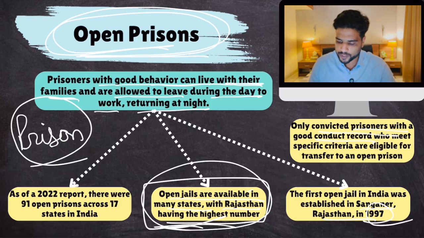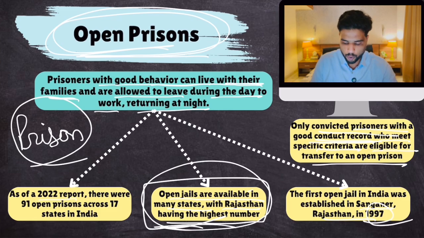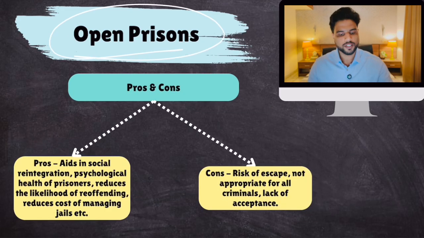Only convicted persons with a good conduct record who meet specific criteria are eligible for transfer to an open prison. As per the 2022 report, there are 91 open prisons across 17 states in India, with Rajasthan having the maximum and the first open prison. So this is open prisons. Clear? By the way, some pros and cons about open prisons.